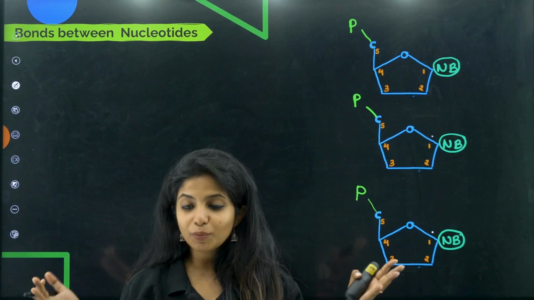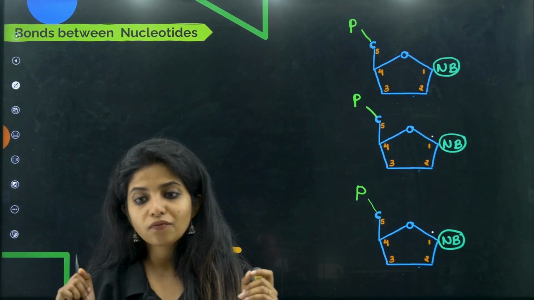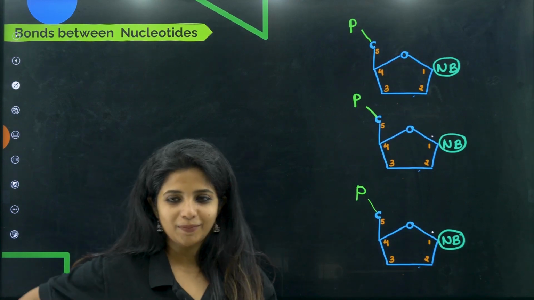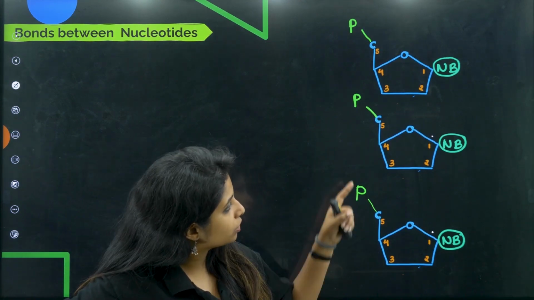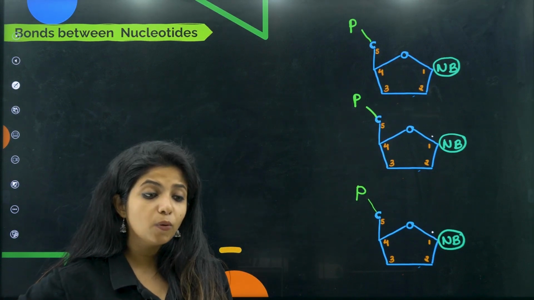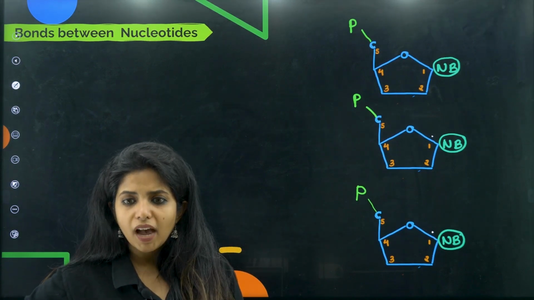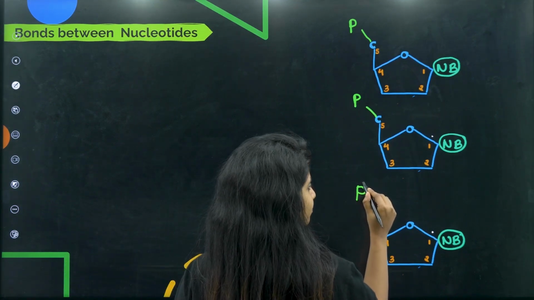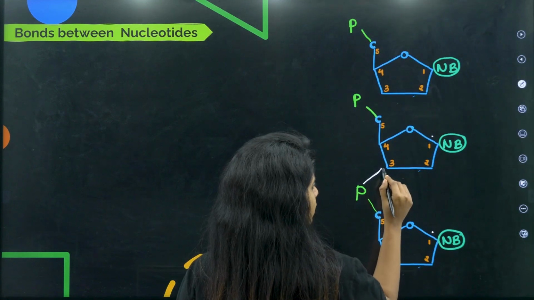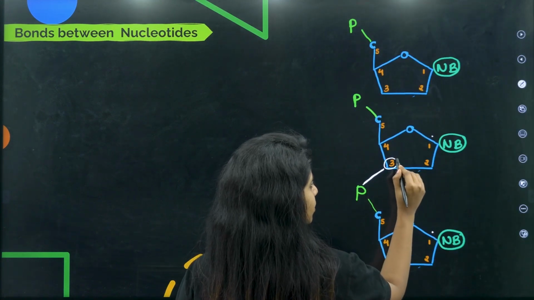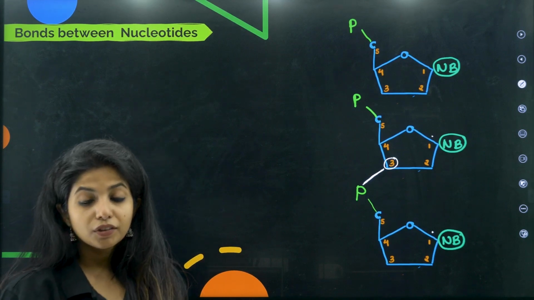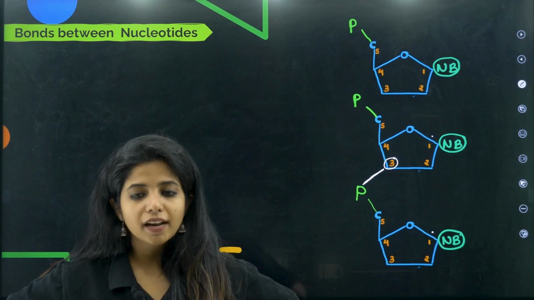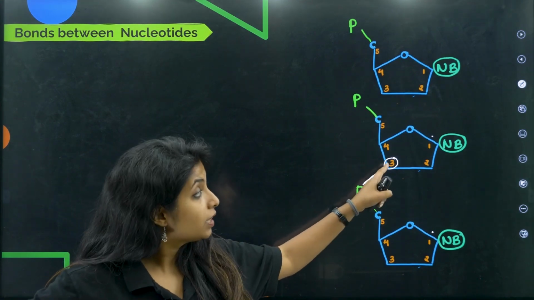Now over here I'm going to arrange all of them, but can they just be in the air? There has to be something that links them, right? There has to be some very important factor that links them. So let's see what that is. This phosphate says, hey, I kind of like you so much, I want to get attached to you. And the other one says, fine, accept it, it's all good for me. So this phosphate goes and attaches to the nearest carbon, that is the 3rd carbon. The phosphate which was attached to the 5th carbon is now saying that I want to attach to the next sugar, so I will be attached to the 3rd carbon.